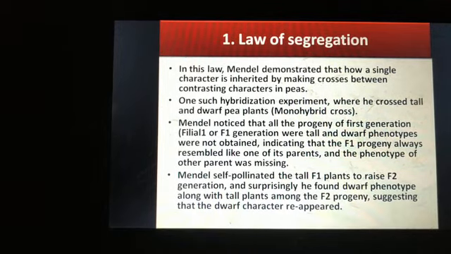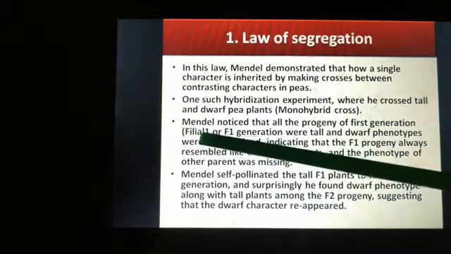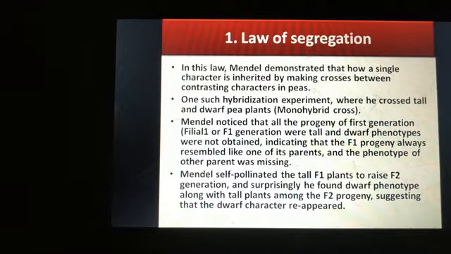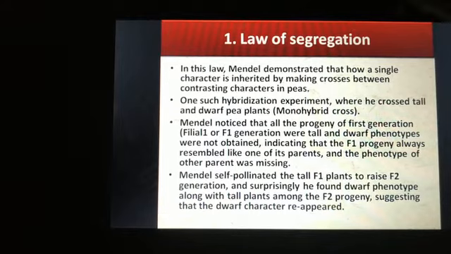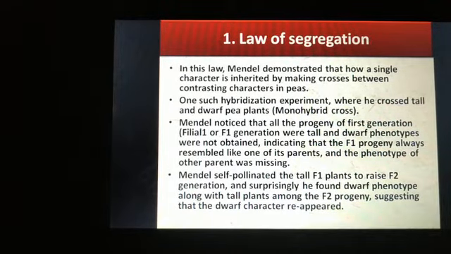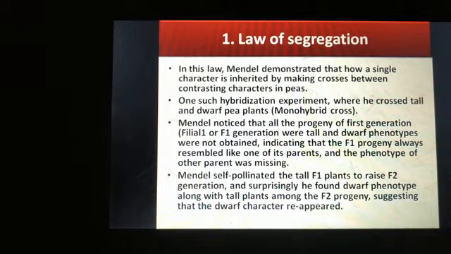Mendel noticed that all the progeny of the first generation, that is the F1 generation, or you can say filial generation, F stands for filial, were tall and the dwarf phenotype was not observed. So if he crossed the tall and the dwarf plant, in the F1 generation he obtained all tall plants.